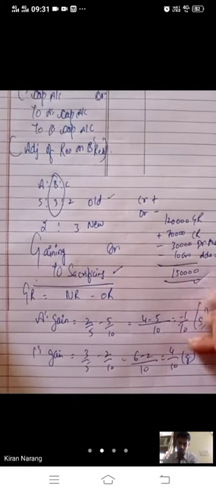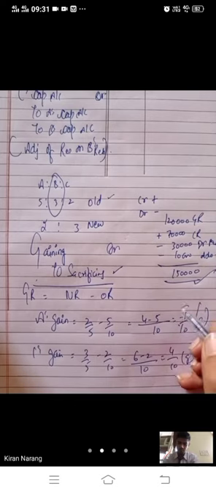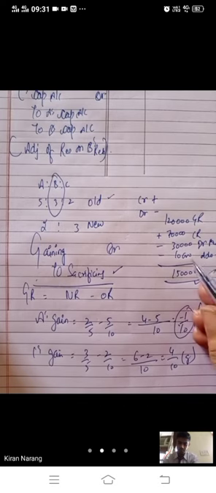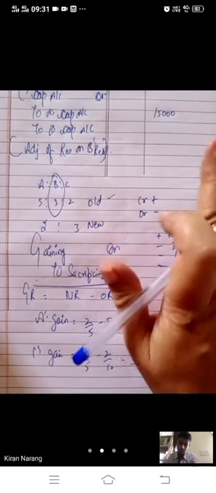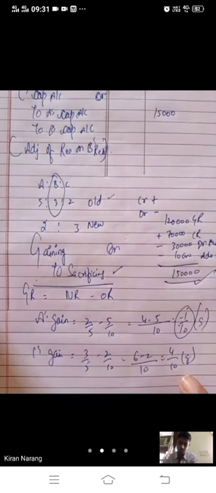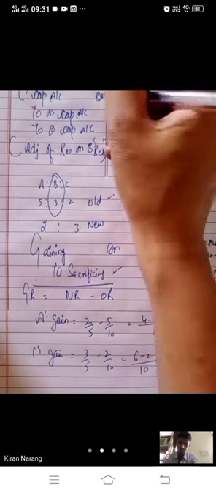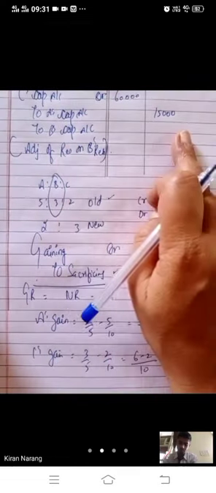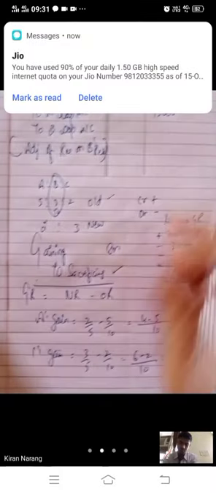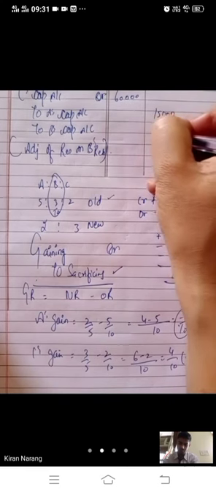Now this is the value which we have to use for gaining to sacrificing. A has sacrificed, so we will use this ratio: 150 into 1 by 10. A's share will be 15,000. Only the sacrifice or gain will be given. Then C's gain will be 4 by 10: 150 into 4 by 10, it is 60,000. And how will we calculate B's share? 3 by 10, that means 150 into 3 by 10, 45,000. Got my point, bache?